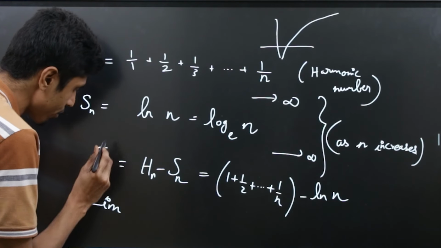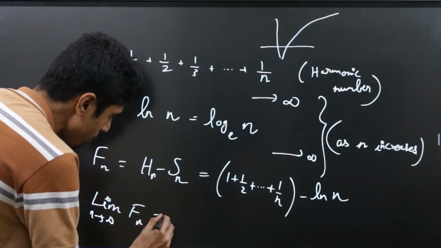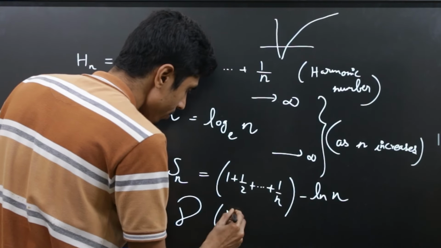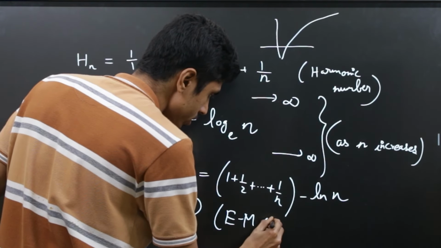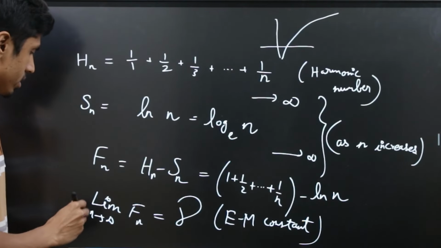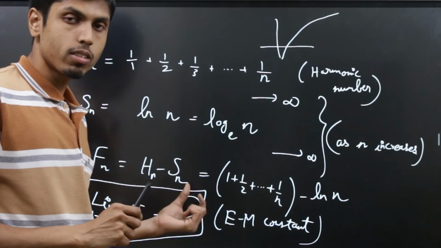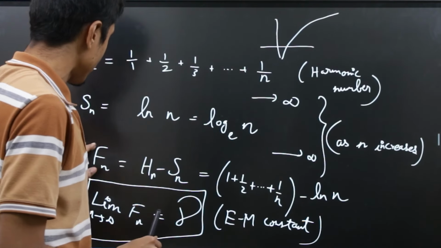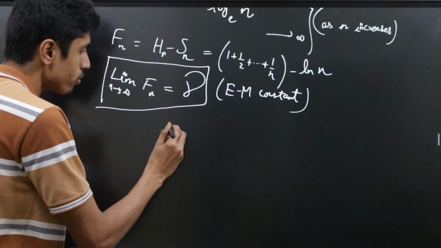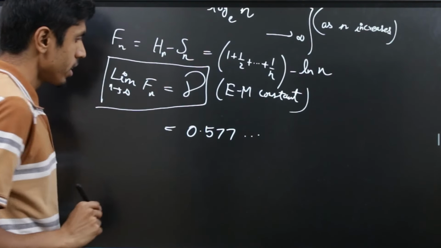The sequence f n is proved to converge to a constant gamma known as the Euler-Mascheroni constant. This result is proved, that it converges to a constant. The value of that constant is 0.577 and so on.